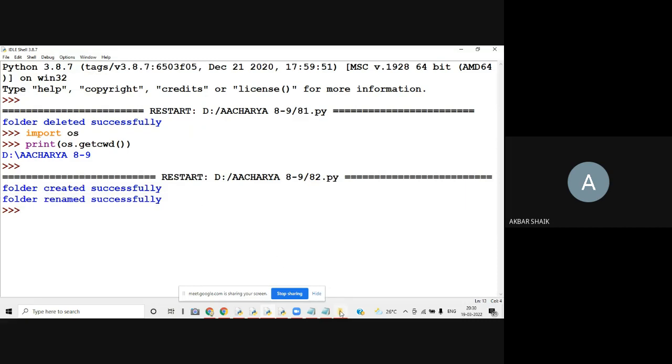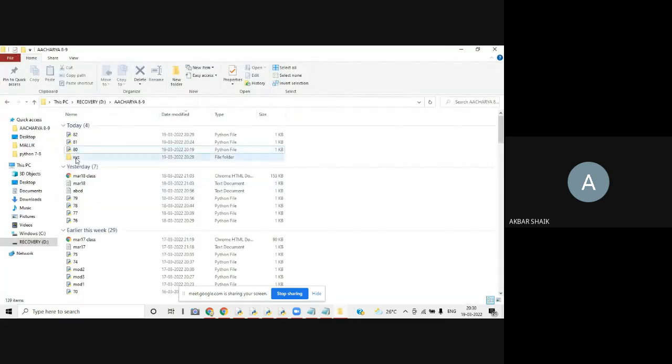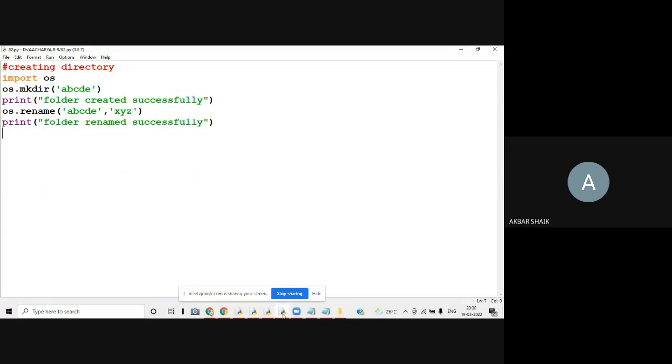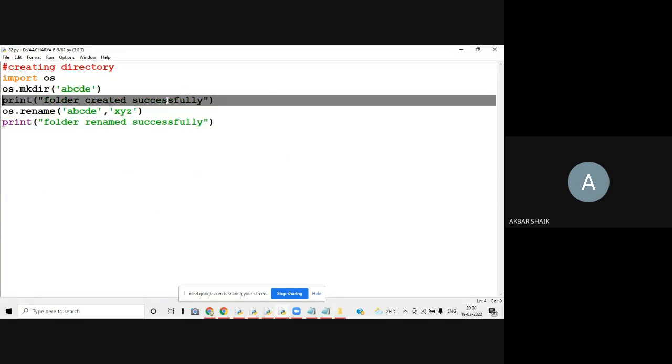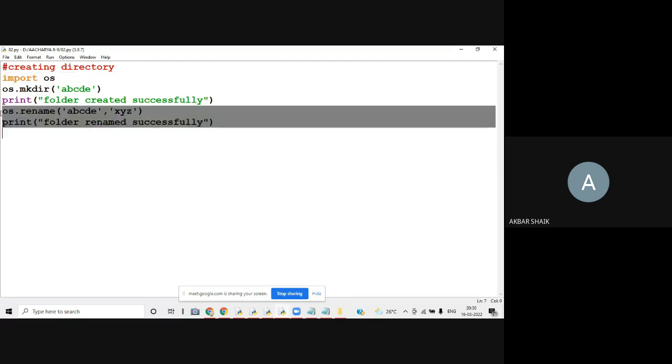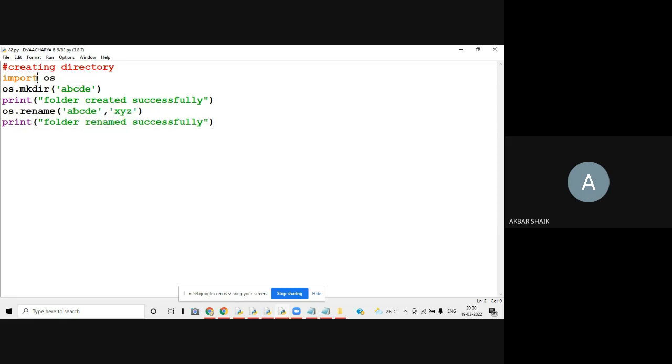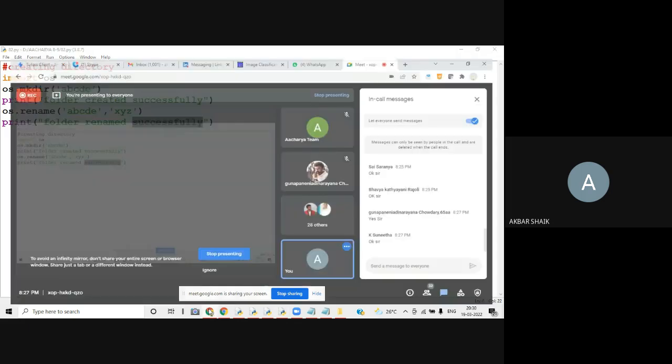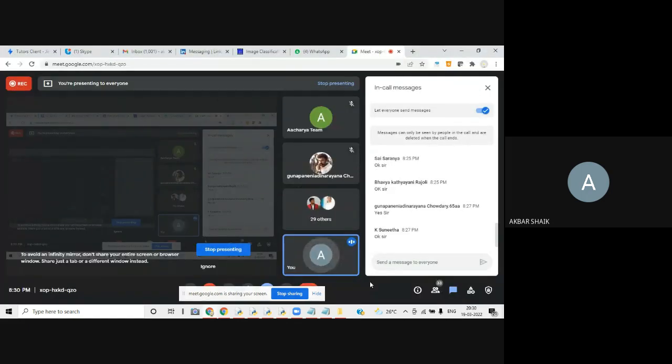If we go to that path and observe here, it is renamed to xyz. It means in the same program I am doing two operations. If you want to do it separately, that is up to you. First you create one folder with one program. Later you write these two lines by importing os first, so that your folder will be renamed. I think it is understood, right? The only thing is I am doing both these operations in a single program.